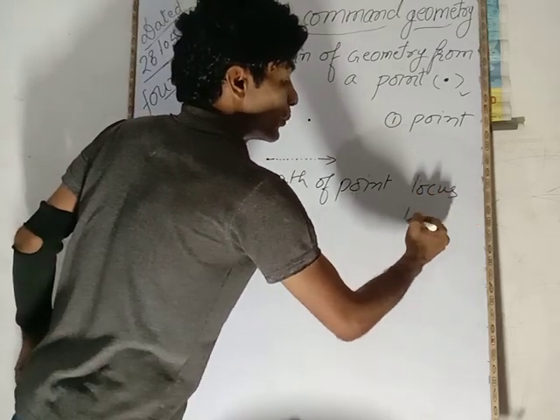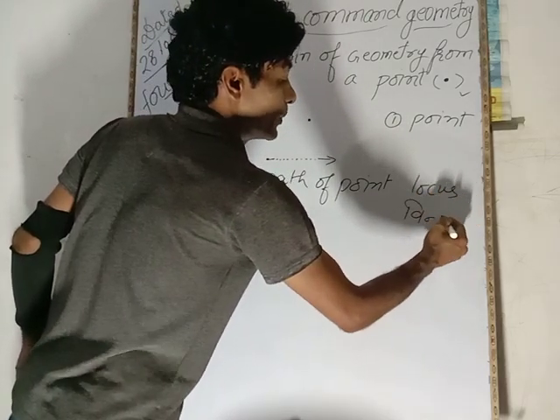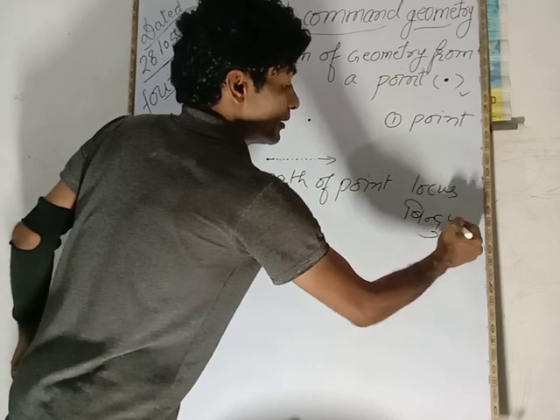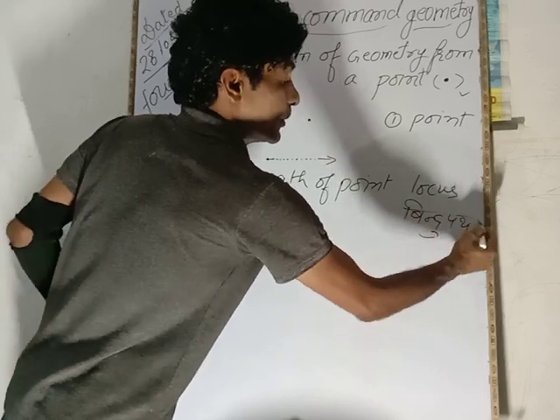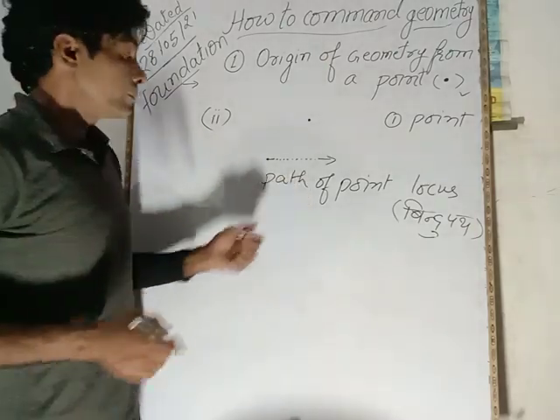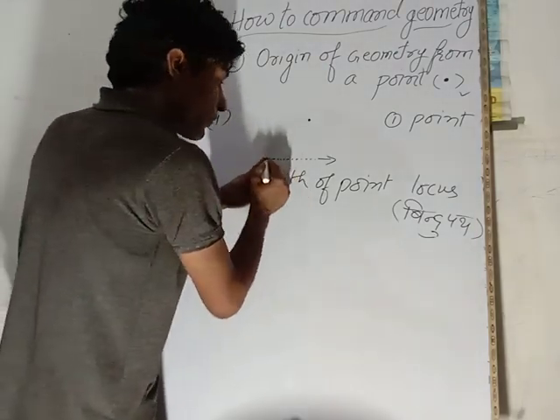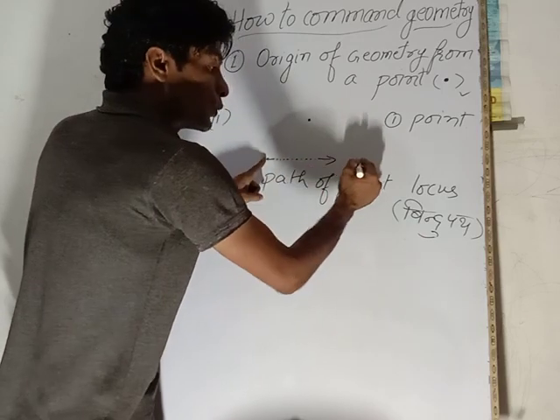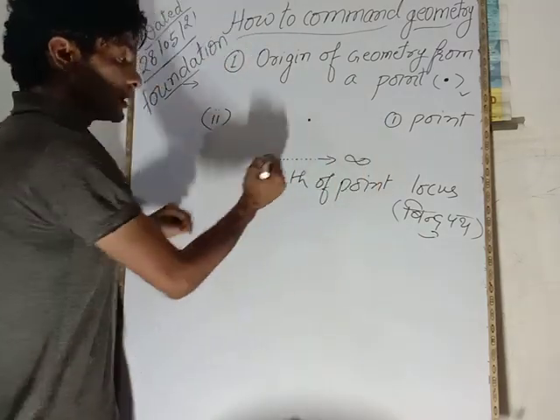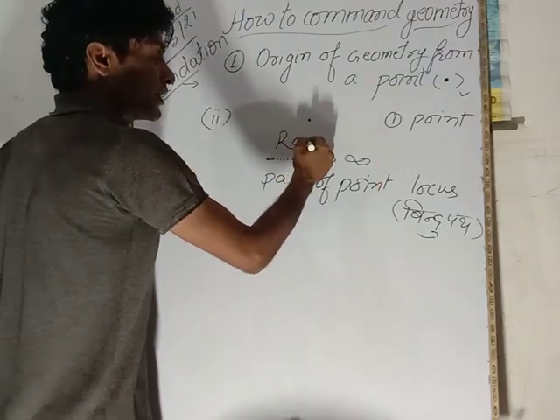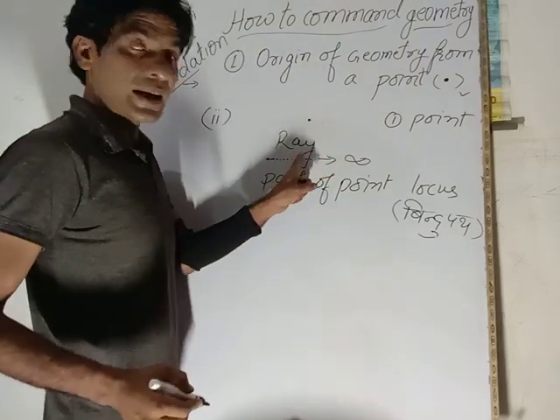This is known as locus. In Hindi medium, students study बिंदु पथ, यानी बिंदु का रास्ता, right? This is the path of the point. When this point from a position goes towards infinity, this becomes a ray. This is known as ray, right?